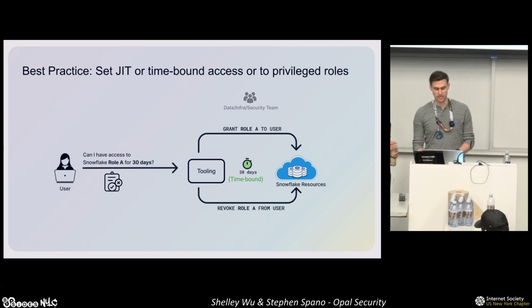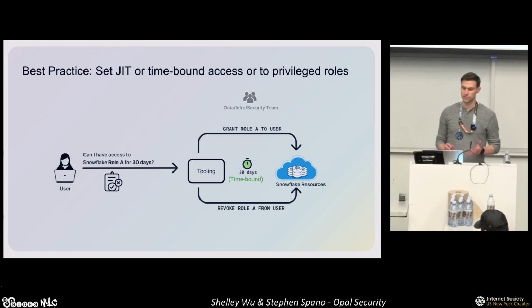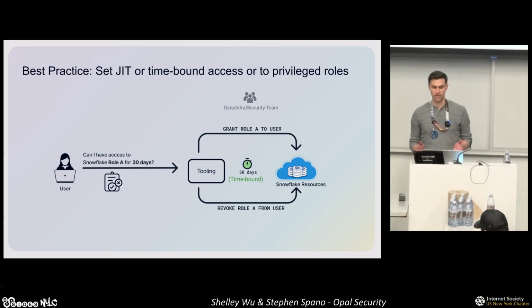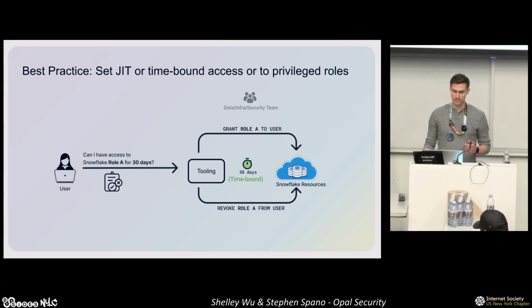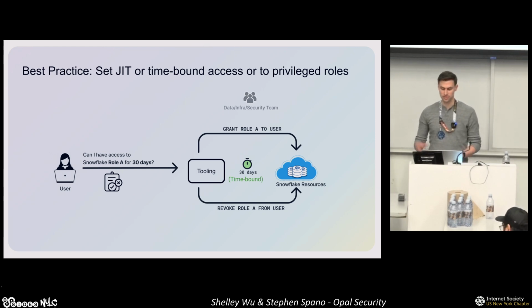So what does just-in-time look like in practice? First, limit the roles a user is granted at any given time. So instead of granting a role indefinitely, the grants expire and are automatically revoked after a predetermined time. This time-bound approach helps prevent access sprawl and eliminates the need for anyone to remember to revoke permissions when they're no longer needed. Further, building tooling and automation will allow your team to scale this practice.